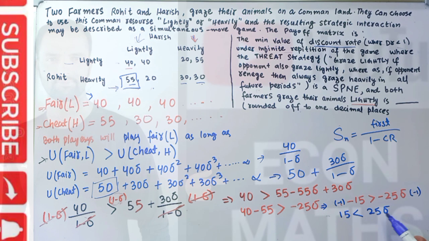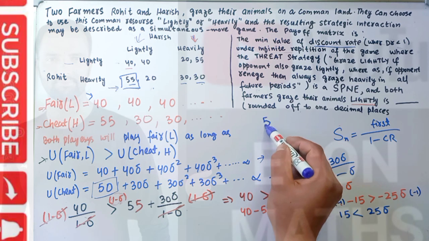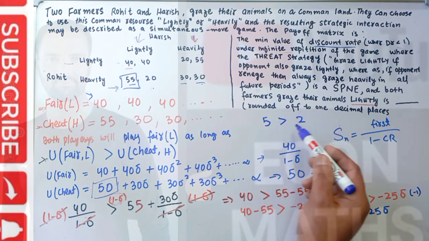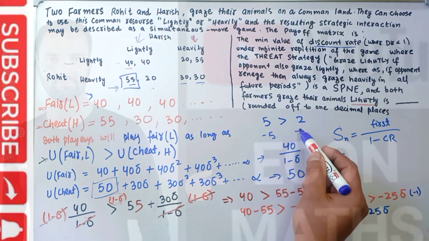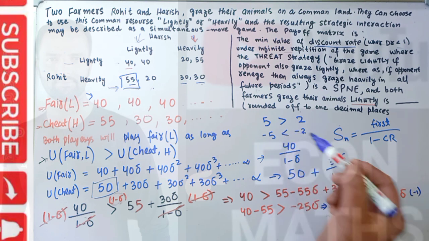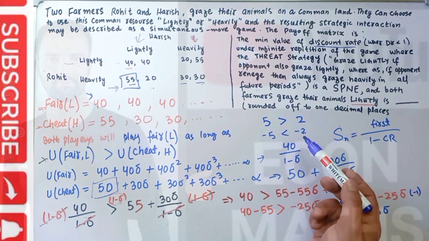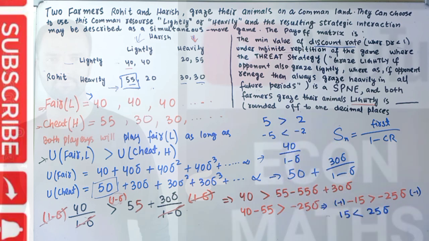Why does the inequality sign change? Simple thing, let us say 5 is greater than 2. If we multiply both sides by minus 1, we will have minus 5 and minus 2. Obviously minus 2 is now greater than minus 5. That's why when we multiply both sides by minus 1, the inequality sign changes.